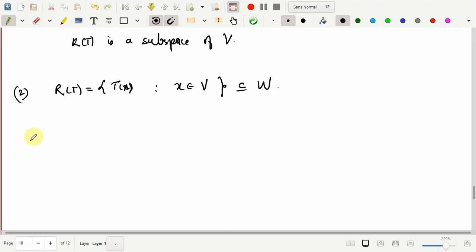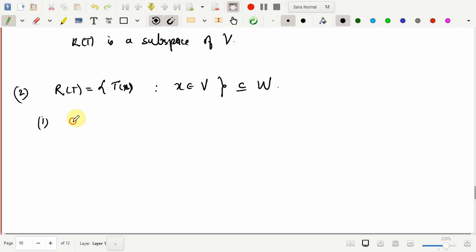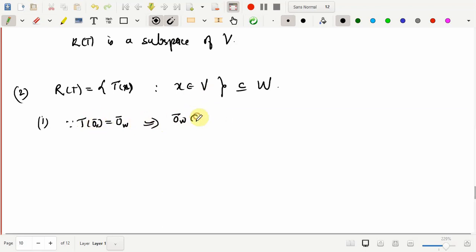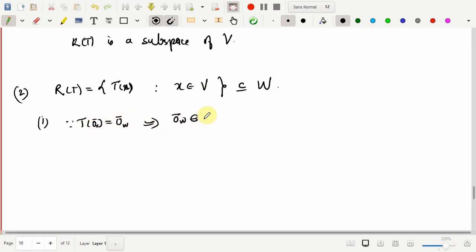So once again here also I'll have to show that 0 is in R of T, then R of T is closed with respect to addition and it's closed with respect to scalar multiplication. So first thing, the question is, can we find at least one point in V which maps to 0? We know that 0 in V maps to 0. As there is a point in V, that is 0, which maps to 0, this says that the 0, that is T of 0, is a point in R of T.